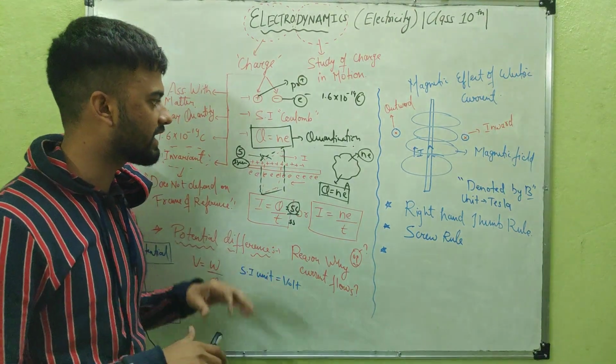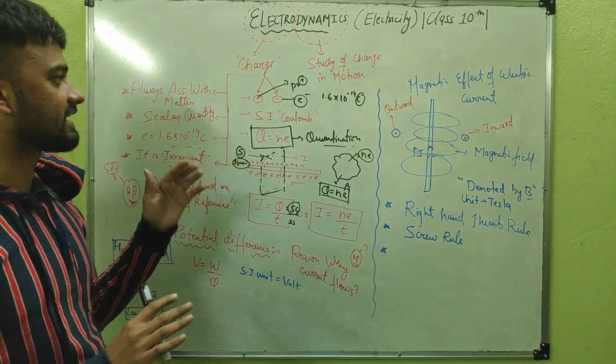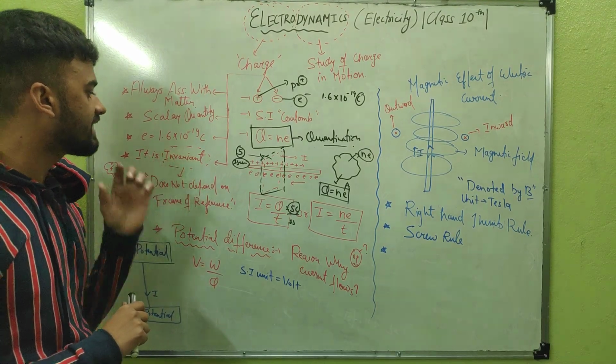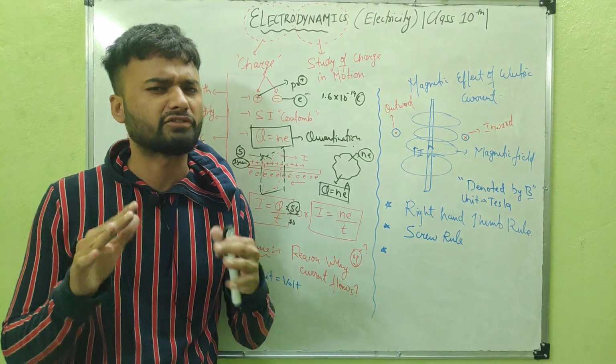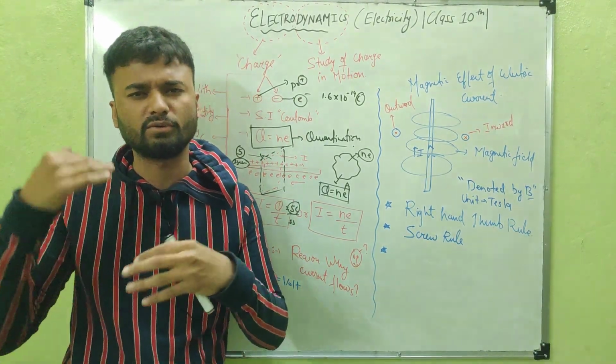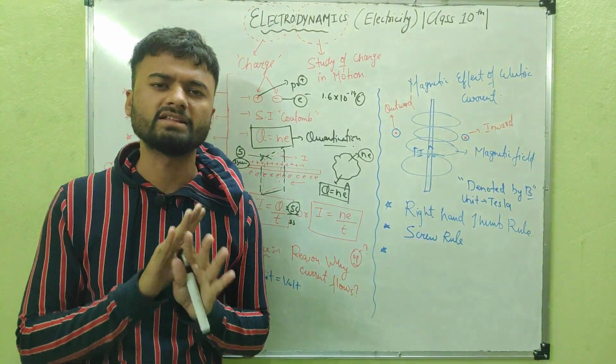Here we have seen the properties of charge, and the last important property of charge is that charge is invariant. Invariant means it does not depend on the frame of reference; whether you are at rest or in motion, the charge on a body remains constant.